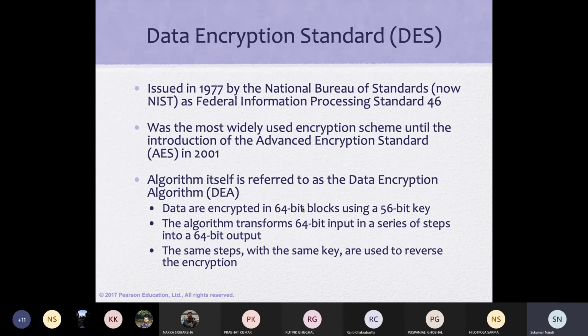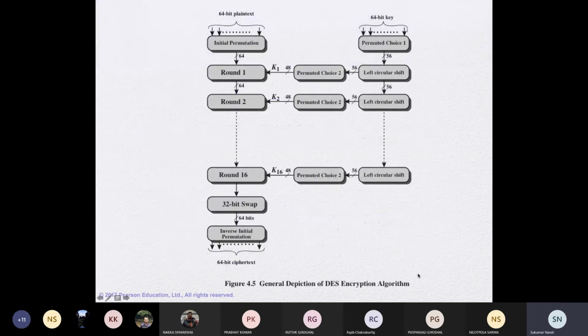We use a DES 56-bit key, not a 64-bit key, and we do a series of operations and finally get the 64-bit output. I think most of you know this, but I have some fundamental things to discuss. The rest are easy to understand, and I don't want to talk unnecessarily because you can easily read them from the book or any material.